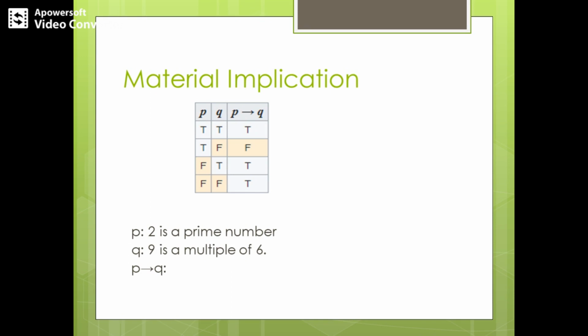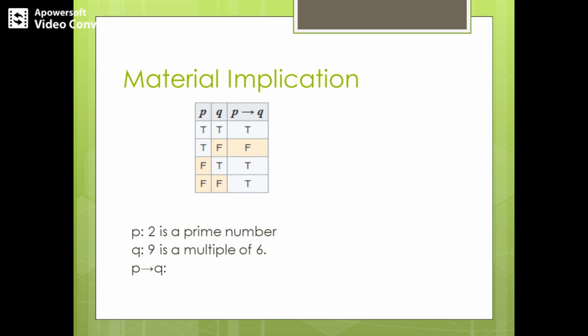So the truth table contains all possible truth values of the two propositions P and Q. P implies Q will be false only if P is true and Q is false. For the rest we have the truth value as true. So taking two propositions, P is set here as 2 is a prime number, and for proposition Q we have the statement 9 is a multiple of 6.